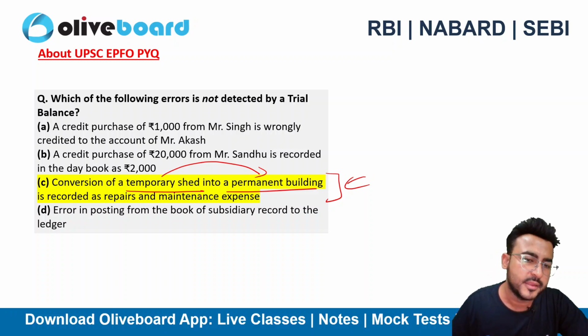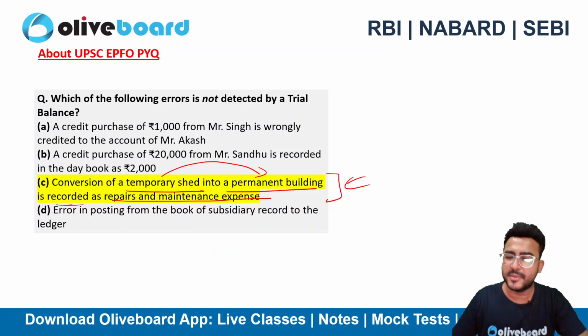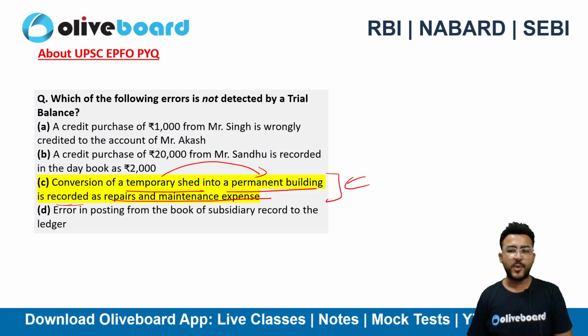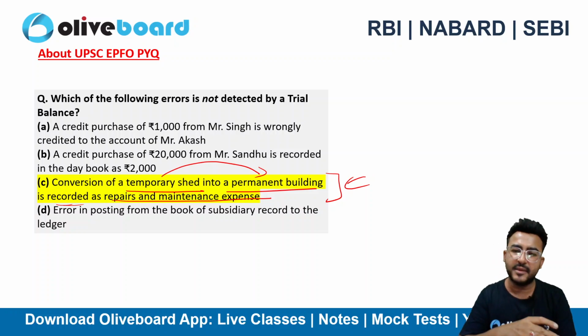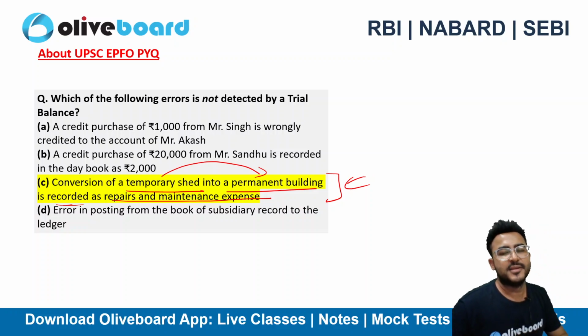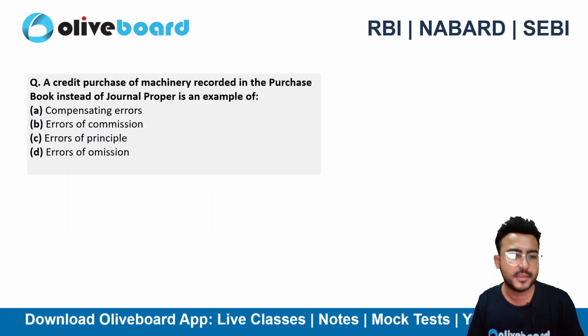So I can say that it is a capital expenditure. However, it was recorded as a repairs and maintenance expenditure, which is a revenue expenditure in nature. So what I have done here, I have recorded a capital nature expenditure as a revenue nature expenditure, right? So this particular error won't be detected by the trial balance because it's an error of principle here.